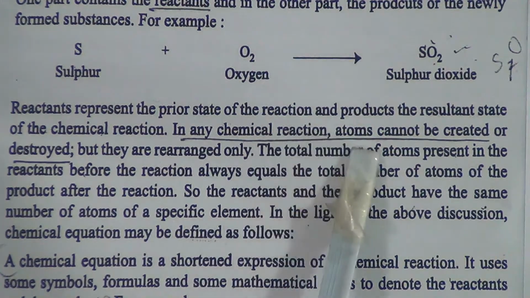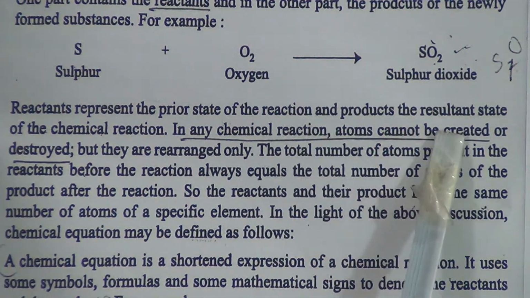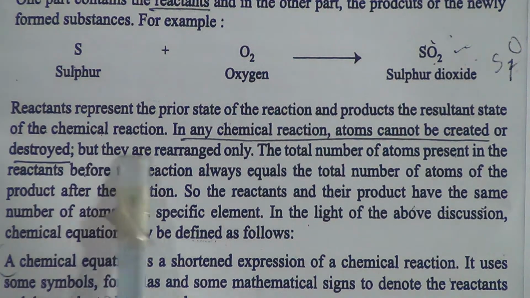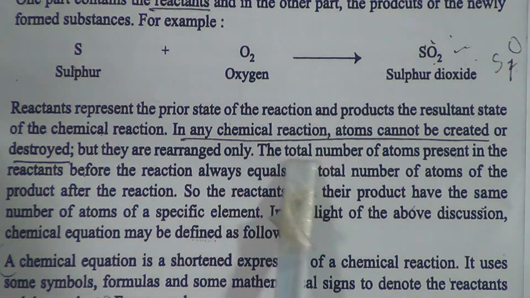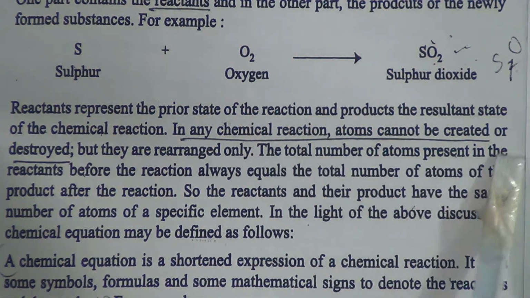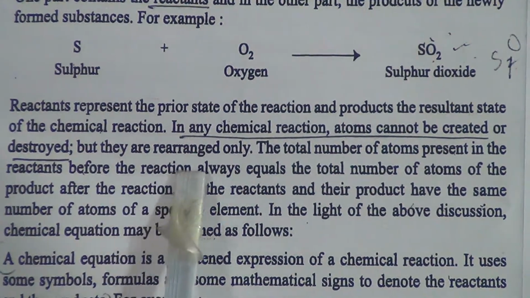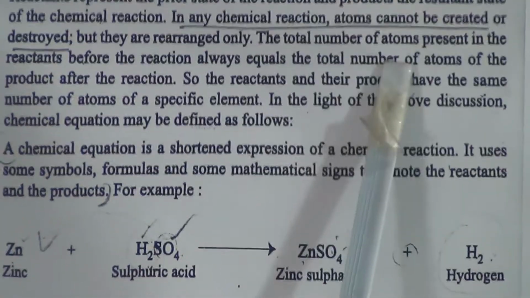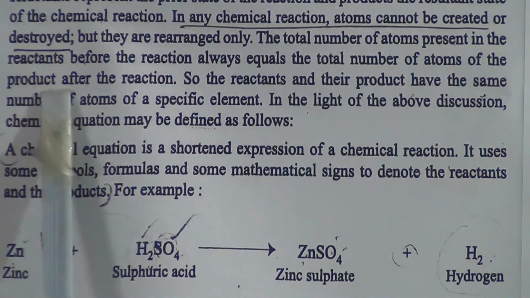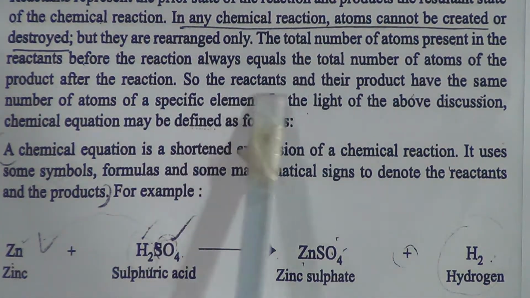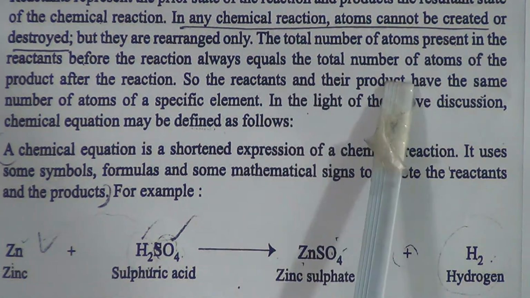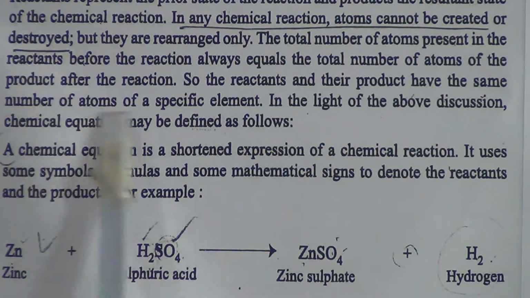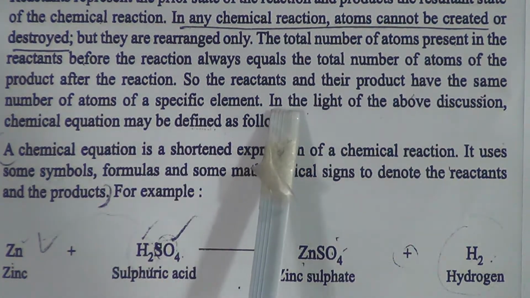In any chemical reaction, atoms cannot be created or destroyed, they are only rearranged. The total number of atoms present in the reactants before the reaction is always equal to the total number of atoms in the products after the reaction. So the reactants and their products have the same number of atoms of a specific element.